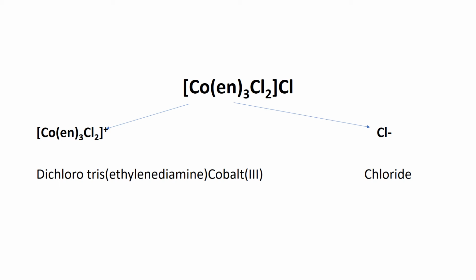Ethylenediamine, the name of the ligand itself has a number. So, we do not use the normal prefix tri to indicate the number of groups bonded to the metal. Here we'll be using the prefix tris instead of tri. So it becomes dichlorotris(ethylenediamine). The ligand naming is over. That is followed by the name of the metal cobalt and the oxidation state of the metal. And we name the negative part of the compound, chloride.